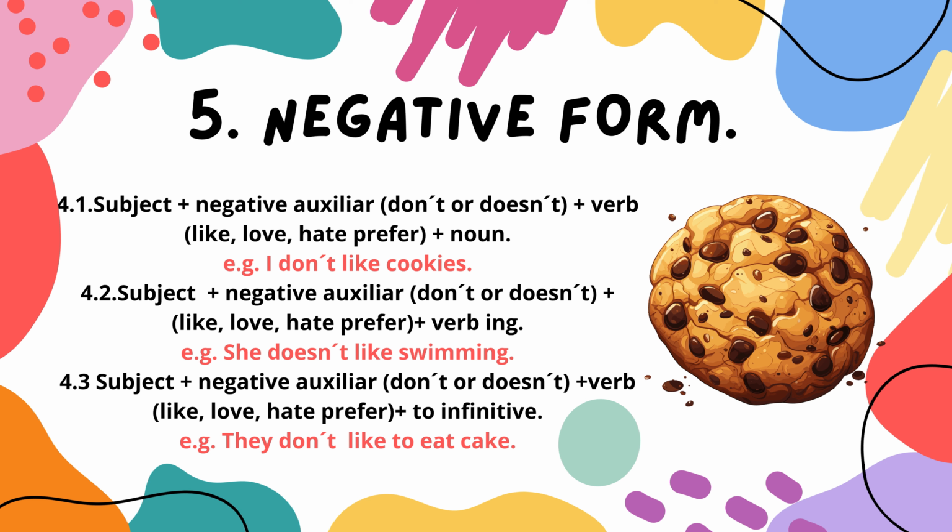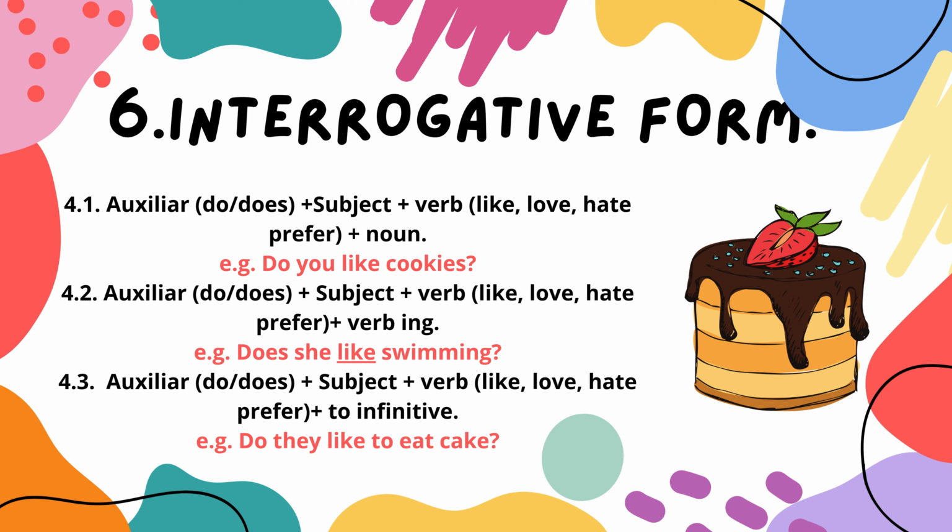For our interrogative form, we will use the auxiliaries do or does, depending on the pronoun we are referring to. They will go at the beginning of our sentence, preserving the verbs like, hate, etc. as usual. For example, do you like cookies? Does she like swimming? Do they like to eat cake?